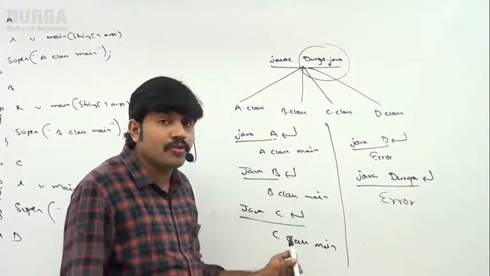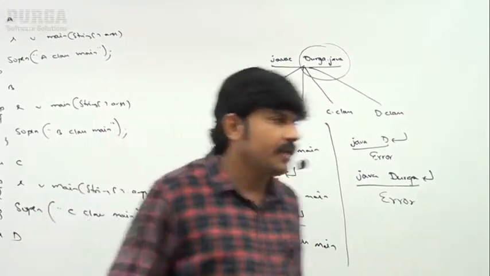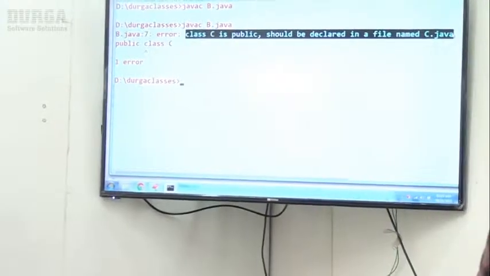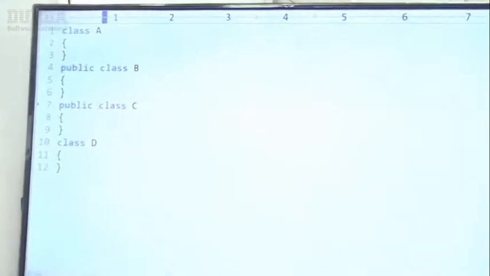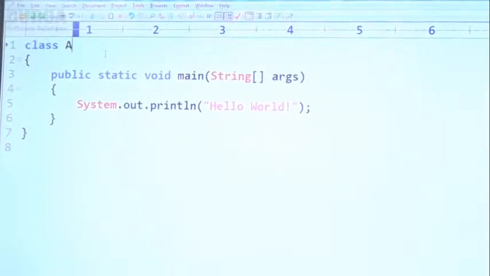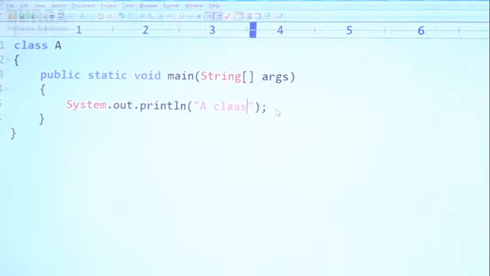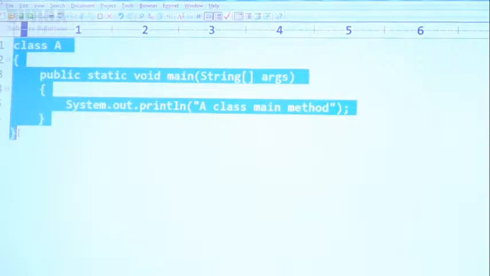Sir, let me execute this code so that you people can feel more comfortable. Observe carefully. Let me take one separate program. Here I'm taking a separate file. I'm taking class A with the A class main method.